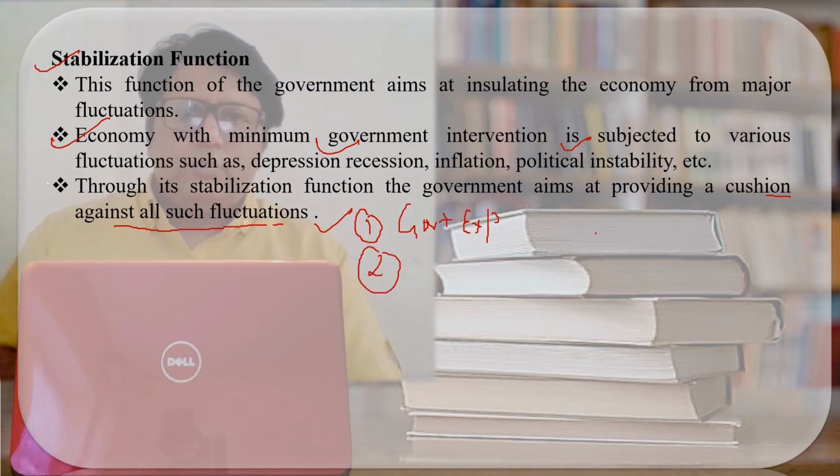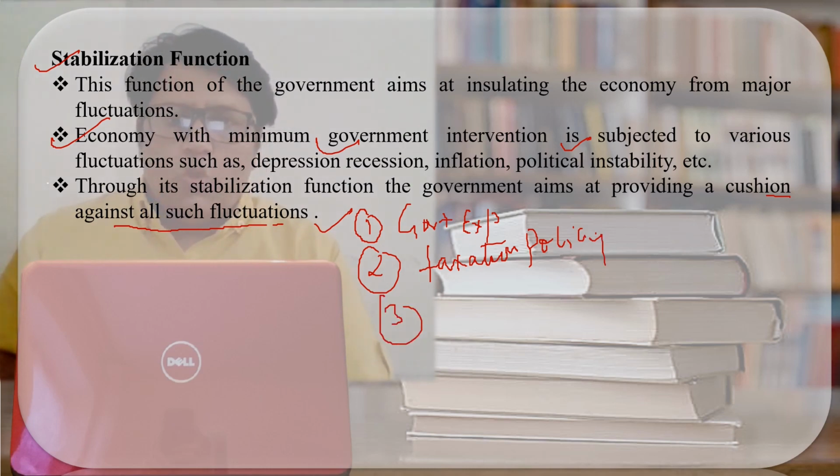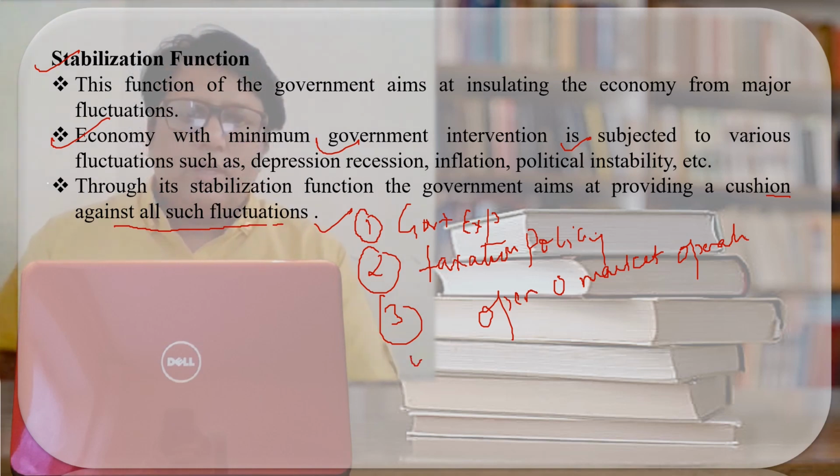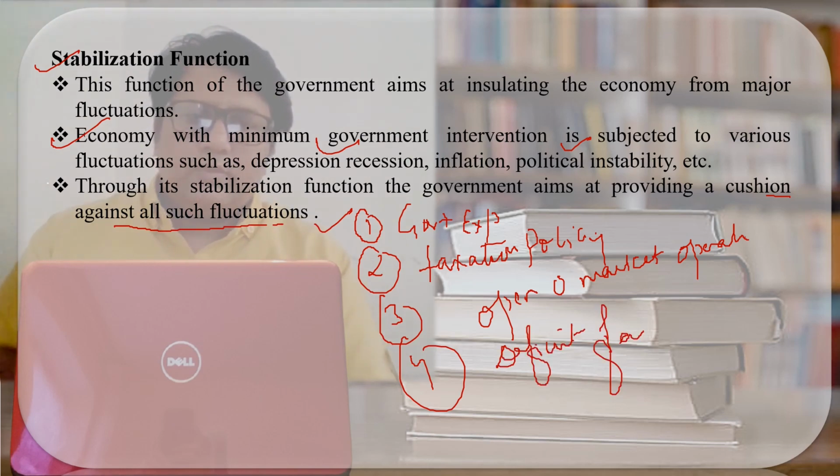Second is taxation policy. Through the taxation policy, the problem of inflation and deflation is also checked. Third one is open market operations. Through open market operations, the same thing happens: the government checks the problems of inflation and deflation. And finally, through deficit financing, the government checks the problem of price fluctuations.